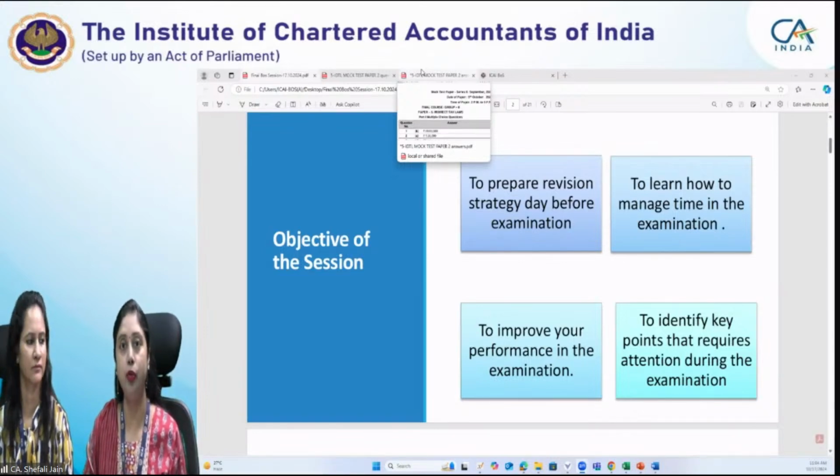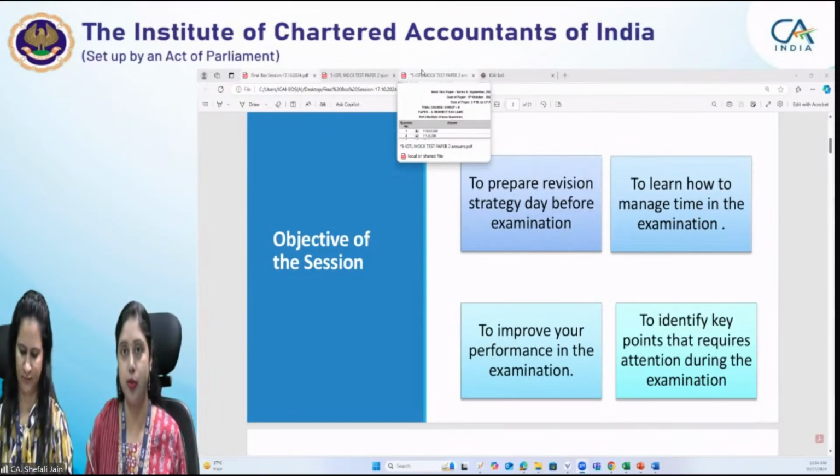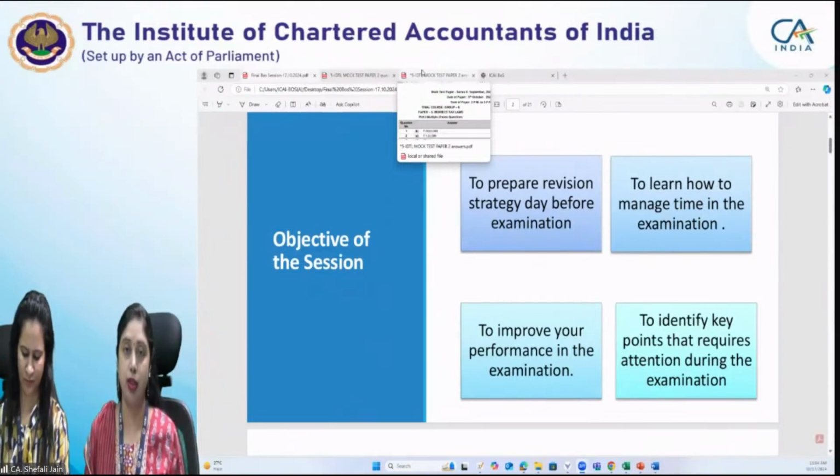You still have almost 1.5 months left for the examination, for those preparing for the second group. We told you how to stay motivated throughout the preparation time, during the examination, and the day before the examination.